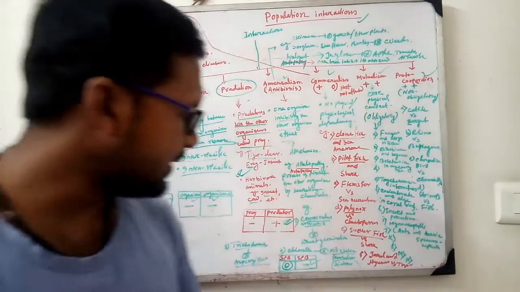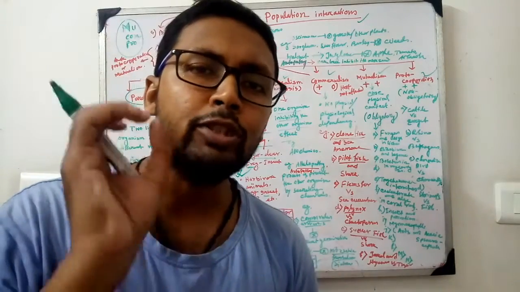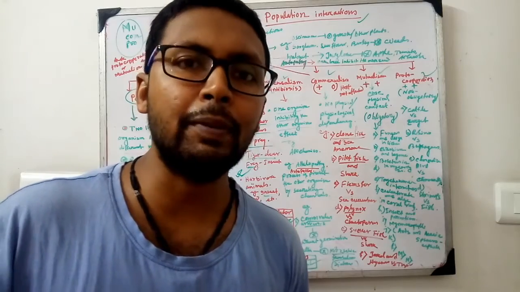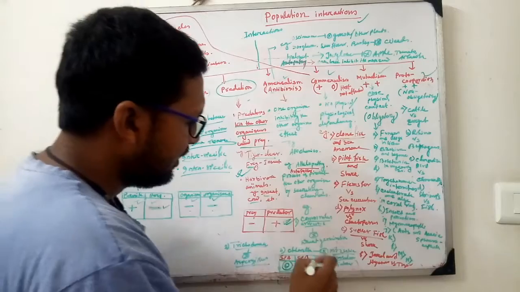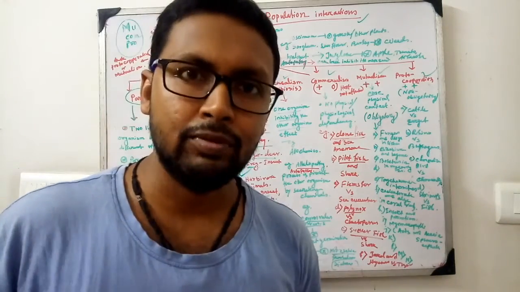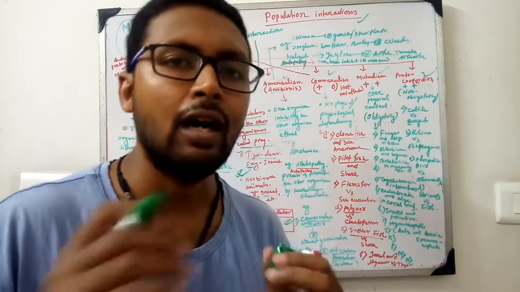Why? The organism which released the chemical substances is unaffected, not being benefited directly, and the other organism, which escapes the area or is not able to grow because of the chemical substances, is harmed.